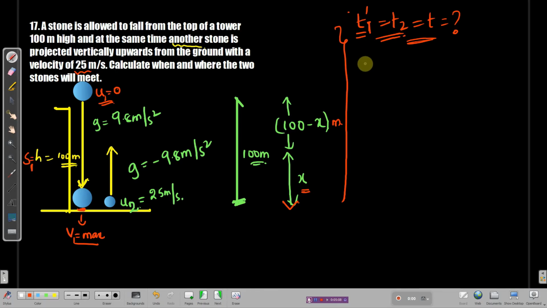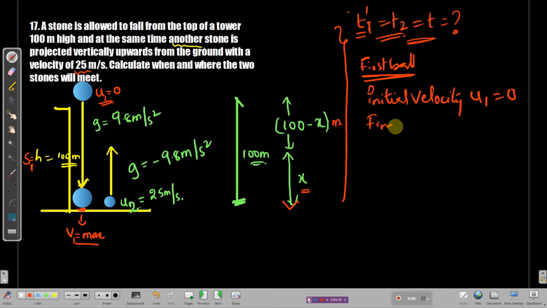So let me write the given data. I have already written the given data, but let's write the given data for the initial ball. The first ball, initial velocity. This is going to be a little bigger, because there are two balls. Initial velocity u1 is equal to 0, and final velocity v1 is equal to maximum.